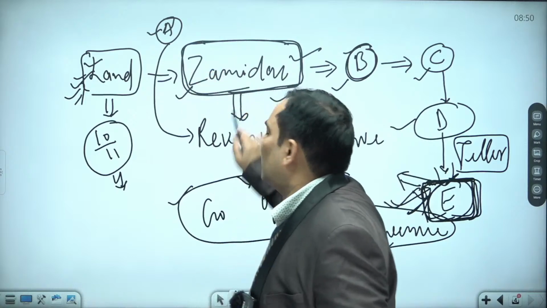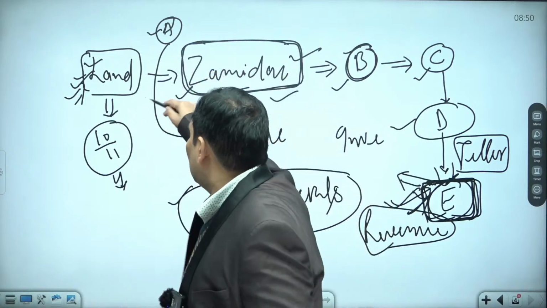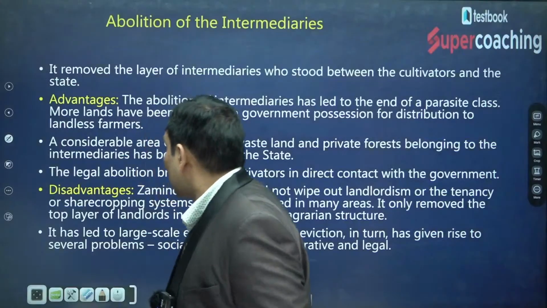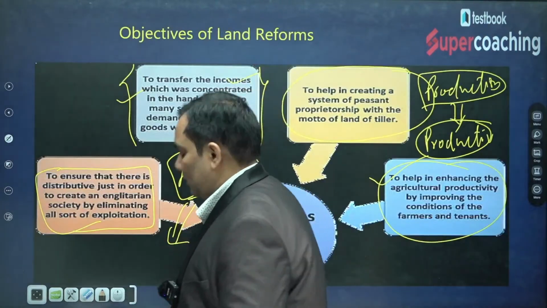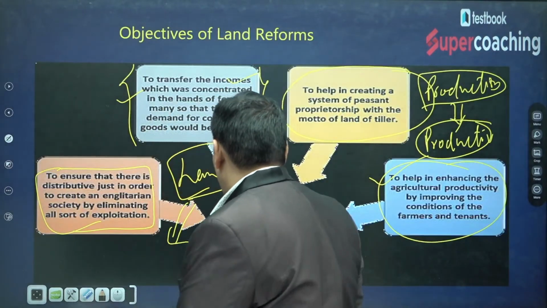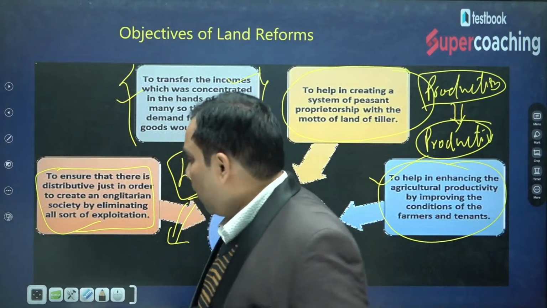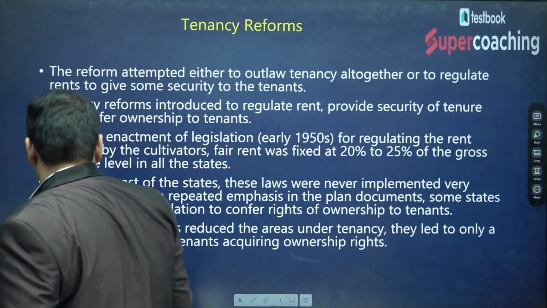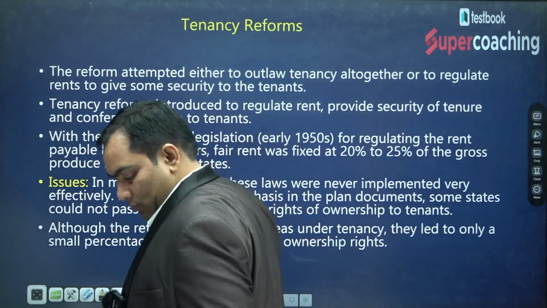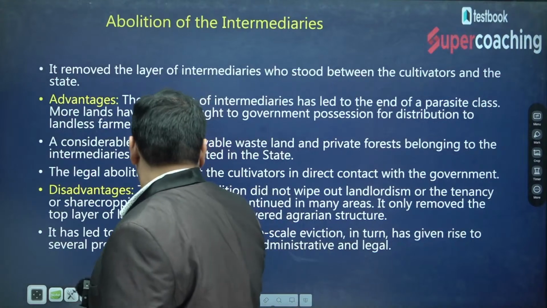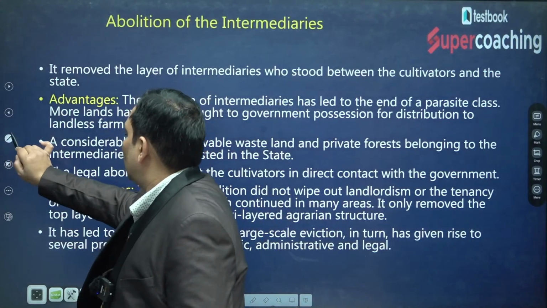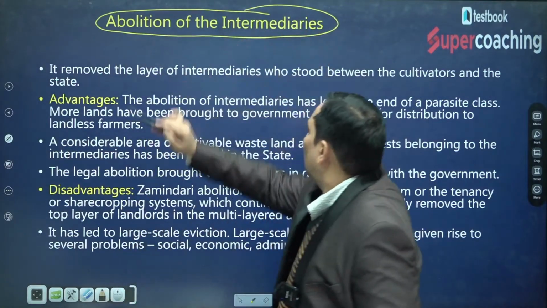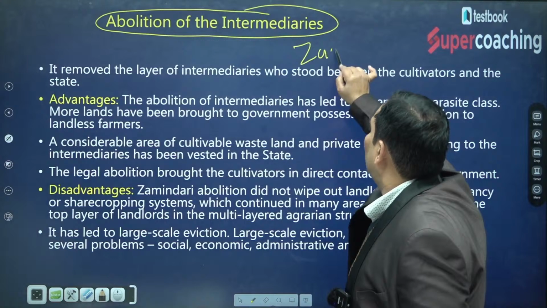So it was very easy for the government to abolish this system, and the government abolished the intermediaries. Who were the intermediaries? These Jamindars.